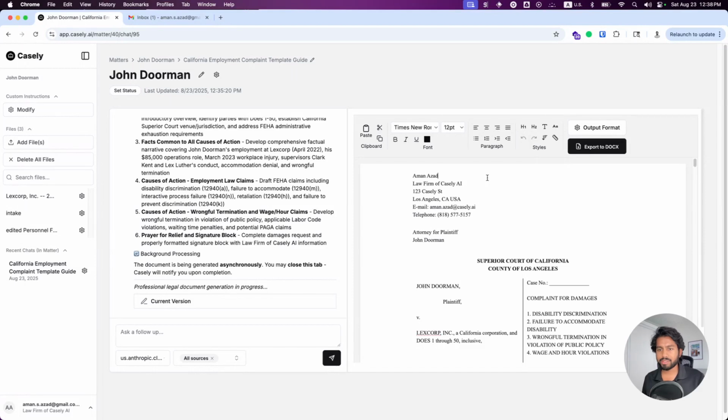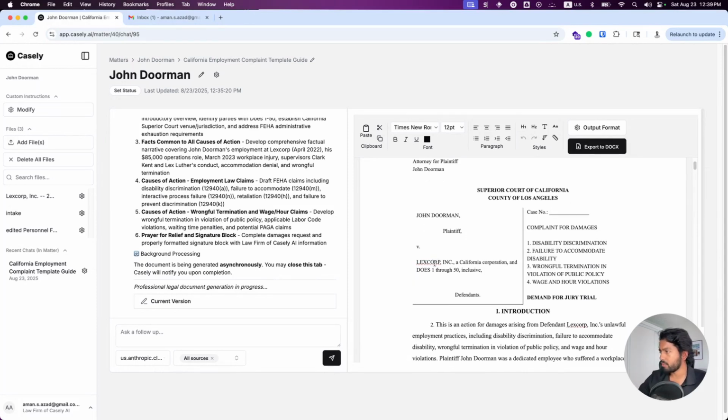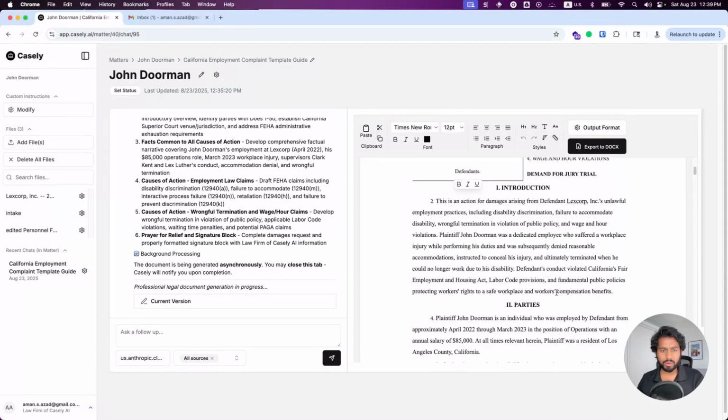Now, remember, this is still an AI, so there are still some non-deterministic aspects of this type of software, but let's see. It's done a good job of setting up our firm information. We have our caption here. Again, it's going to list out 4 causes of action. It's correctly identified the plaintiff and defendant. So let's scroll through and see how Casey has done generating this document.